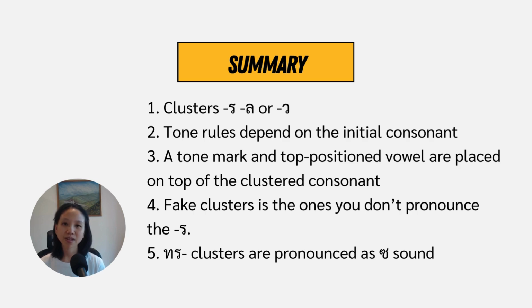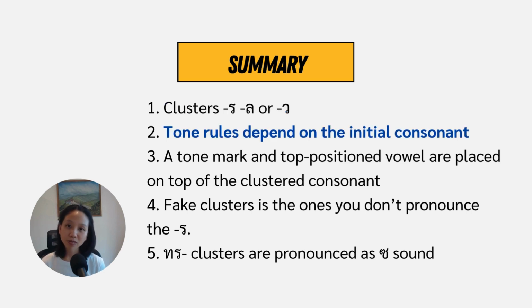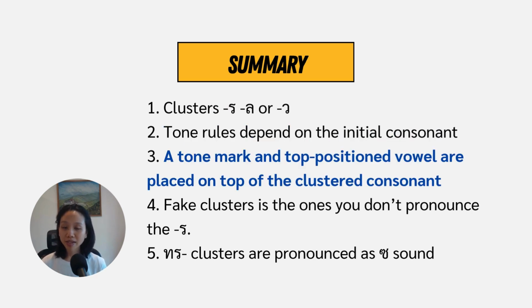Now let's see the summary of what you have learned in this lesson. You have learned that there are 3 consonants in Thai that are used as the cluster consonants, including รอเรือ, ลอลิง, and วอแหวน. And you have learned that the tone rules depend on the initial consonants, not the cluster consonants. And also when you write the cluster word, you need to put the tone mark and also the top vowel positions on top of the cluster consonants. So it should be on top of รอเรือ ลอลิง or วอแหวน,